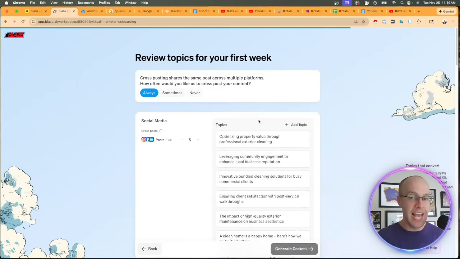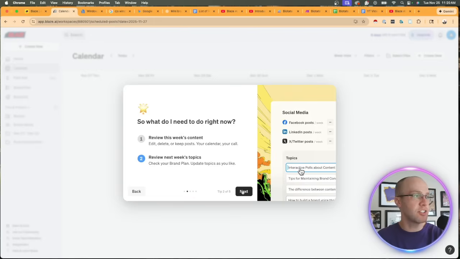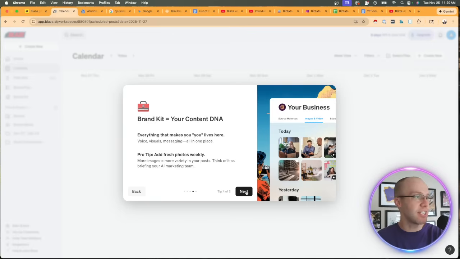And now Blaze AI Autopilot is going to generate content based on all of those inputs that I provided in the setup process. So now we're on the Blaze AI Autopilot dashboard, and you should see a screen that looks like this. So what do I need to do right now? Review this week's content, review next week's topic. Just click next. Check Blaze every Monday. Just click next here.